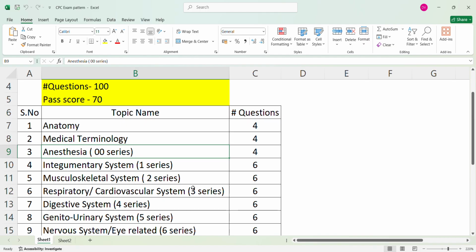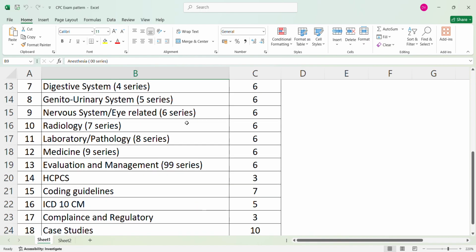Okay, and next you have to see the nervous system also. Here also you can get 6 questions. That is 6 series and you can get 6 questions from this topic. Okay, here you have to focus mainly on craniotomy and craniectomy procedures, nerve blocks, and lumbar laminectomy, these things you have to see.